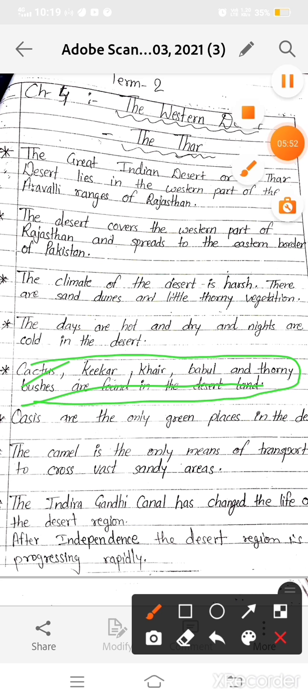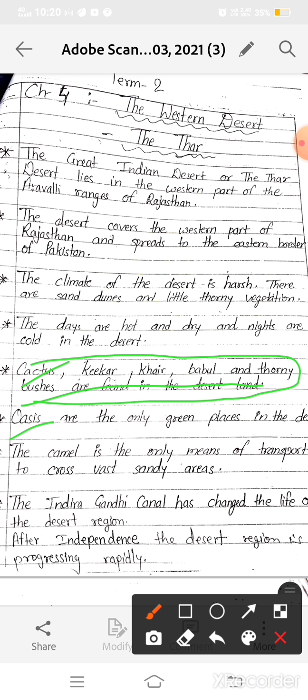So what is called oasis? See, oases are the only green places in the desert where we find water. Okay, we can also say that an oasis is a place in a desert where water is found. Okay, and around the oasis, a few settlements or small villages are clustered around these oases. We can find some settlements and few villages around the oasis.